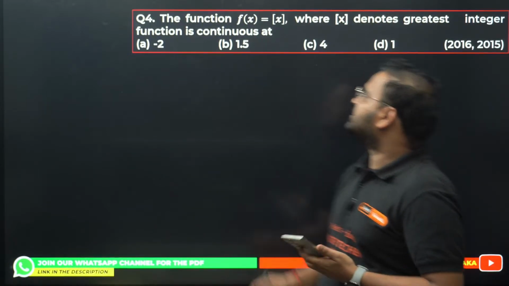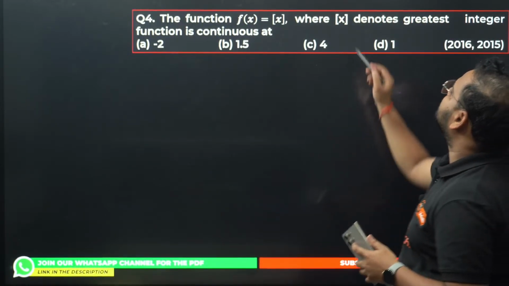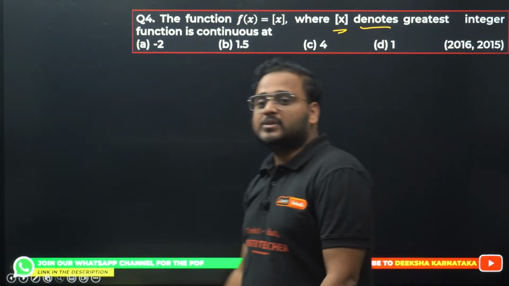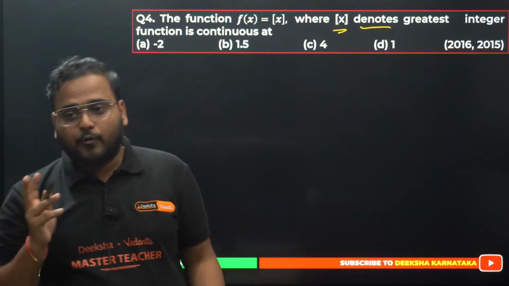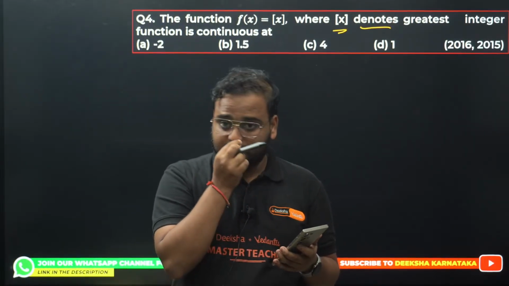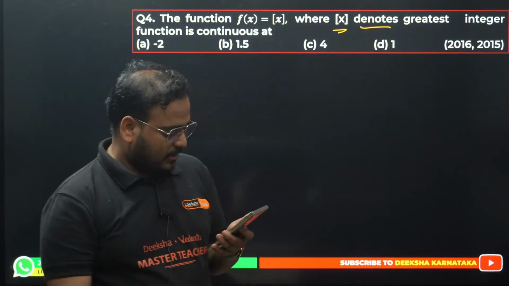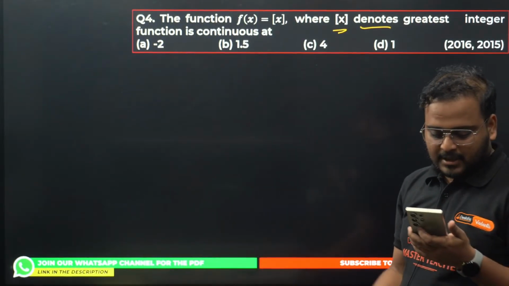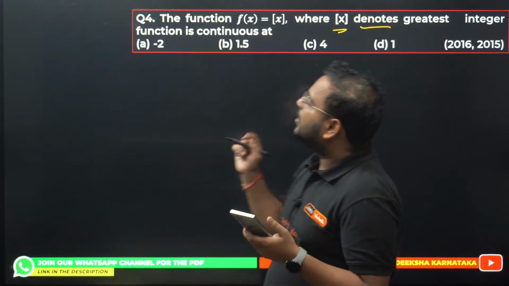The function f(x) equals GIF of x, where GIF of x denotes the greatest integer function, is continuous at which point? We have 4 options given here. Please tell me the right answer in question number 4. I think Alan has given the answer already. Alan has got, I think, all 4 questions right so far.